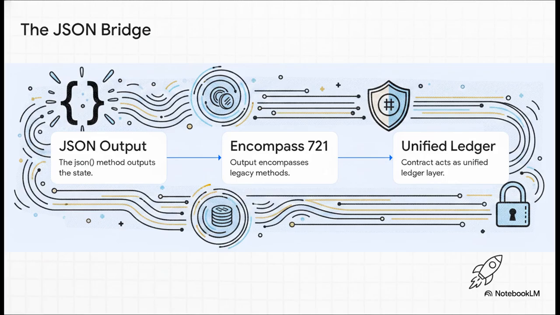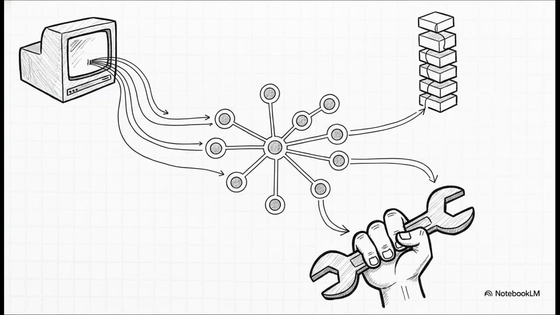Let's ground these dense abstractions right now in Section 5, High-Fidelity Backwards Compatibility. The sheer brilliance of ERC-7827 really comes down to the introduction of a REST-like interface, specifically the JSON method. This method acts as the technical container bridging all these standards. The JSON output basically encompasses the methods of both ERC-721 and ERC-1155, which allows this single smart contract to act as a unified ledger layer. Practically speaking, this ensures that the sovereign agent you build today works perfectly on legacy NFT marketplaces on day one.